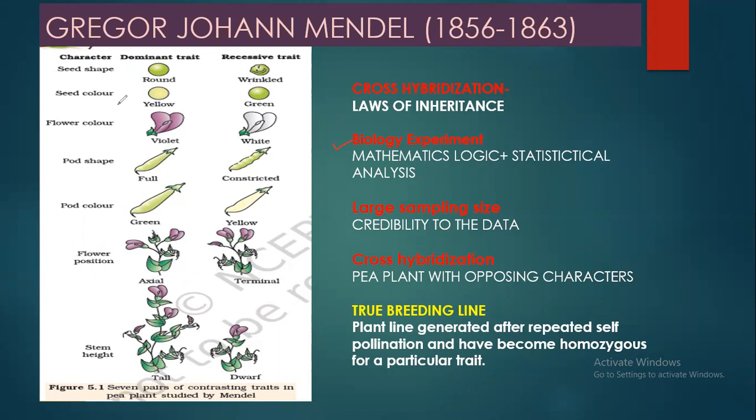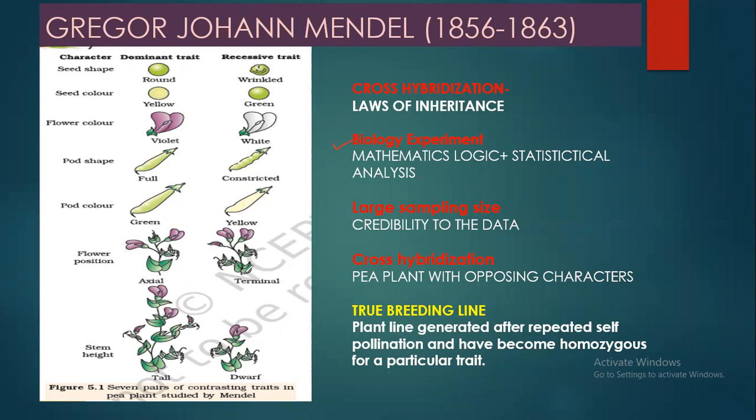Again, he took 7 such contrasting characters, like seed color: yellow and green; flower color: violet and white; pod shape: full or constricted; pod color: green and yellow; flower position: axial and terminal; and stem height: tall or dwarf. So when he did a cross with these 7 characters, he used true breeding lines.